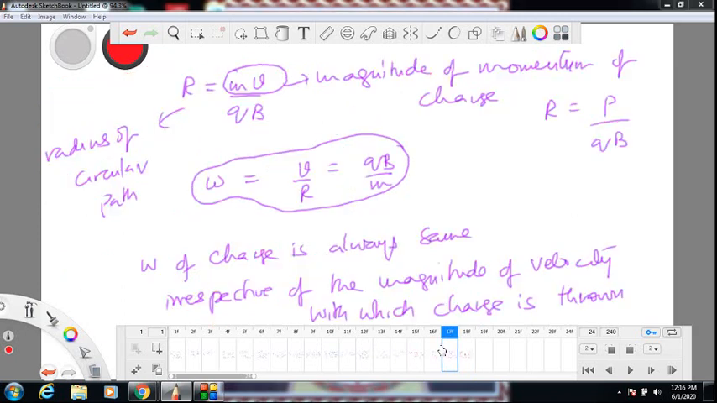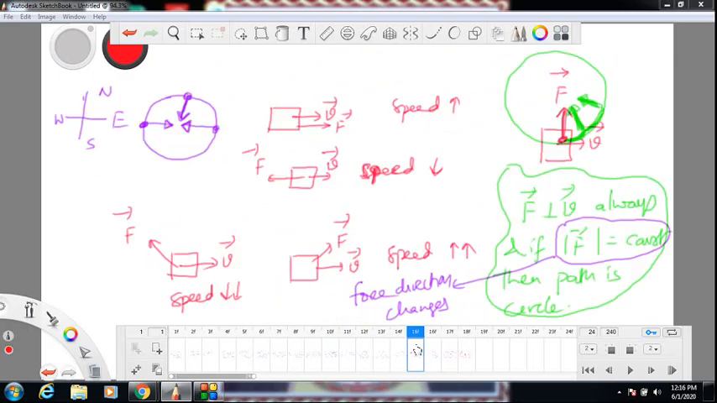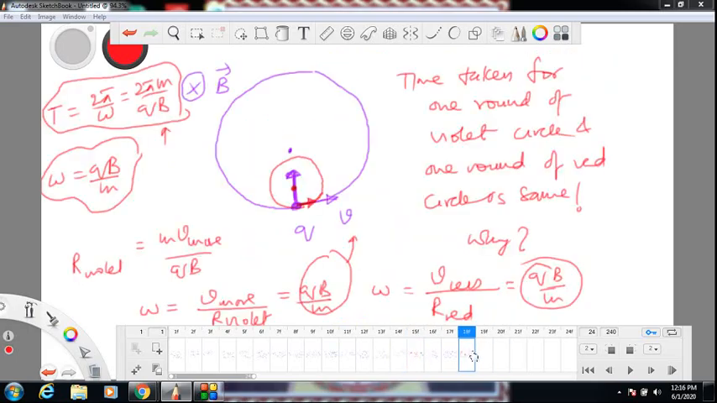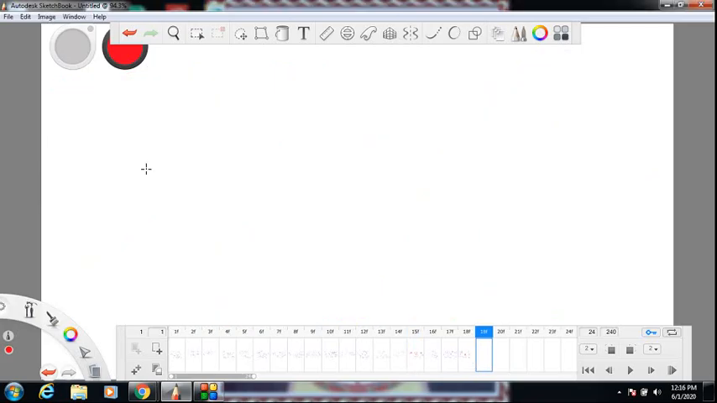Okay, so that's what I mean by omega is same. Now let us put all this discussion into practice by doing a couple of examples. So the first example which I am going to do is as follows.